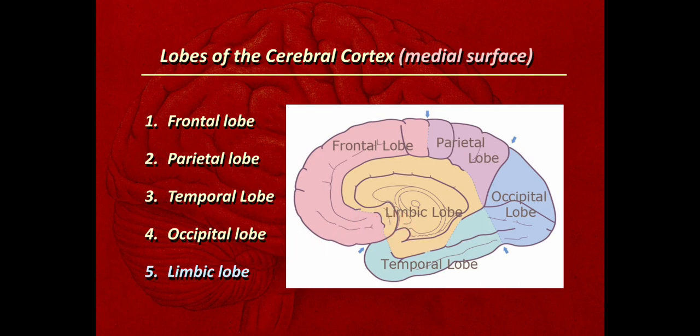This limbic lobe is part of the limbic system, and it is present at the junction of the cerebrum, or the telencephalon, and the diencephalon. The diencephalon is surrounded by this limbic lobe, and the limbic lobe itself is surrounded by the cerebrum. You will study this limbic system later in a separate lecture. Here these are the 4 lobes: the frontal lobe, parietal lobe, temporal lobe, and occipital lobe, seen from the medial view.